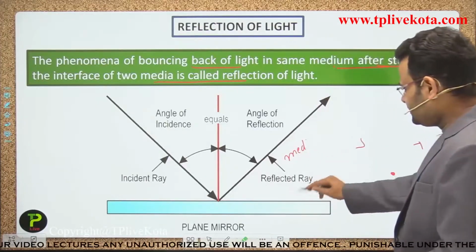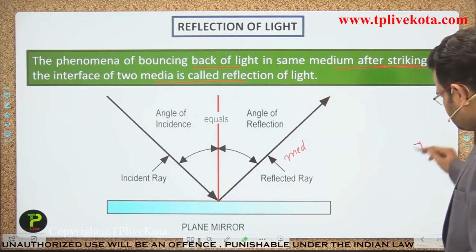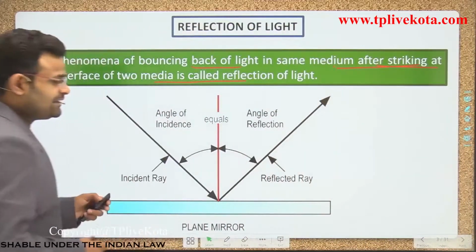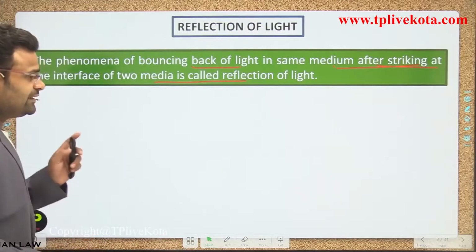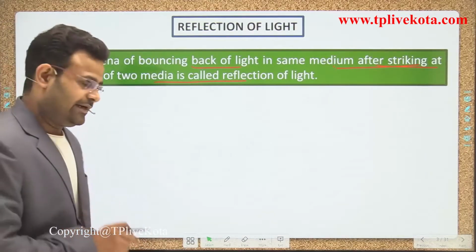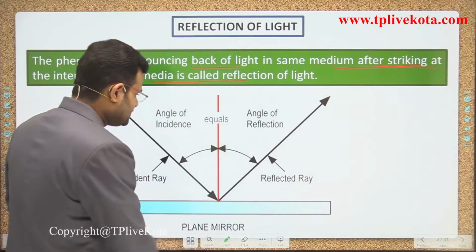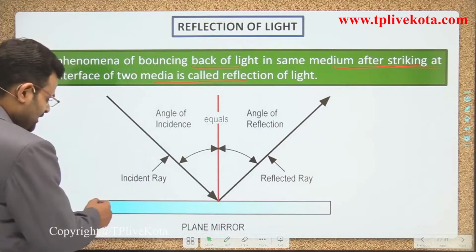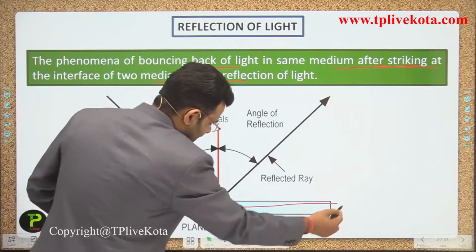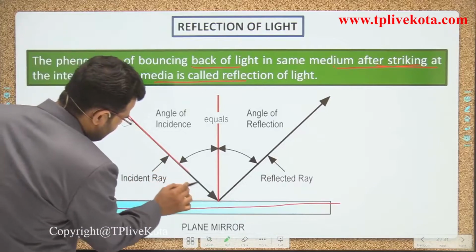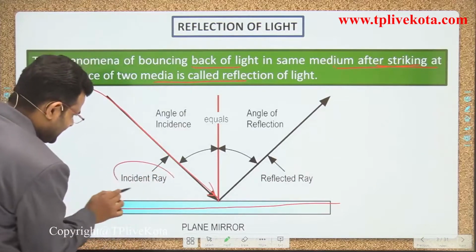So this is reflection of light. Now let's see the diagram of reflection. This is an interface, and light is coming from this direction. We call this ray the incident ray.